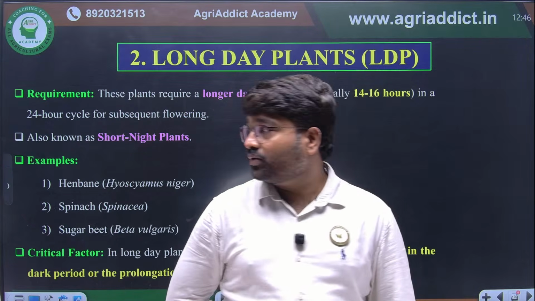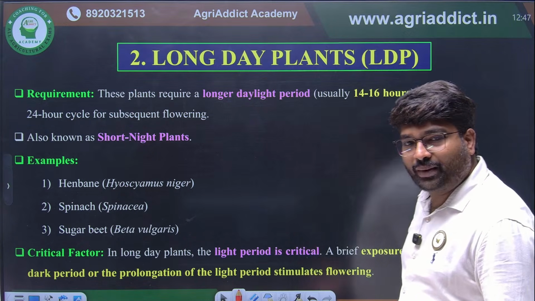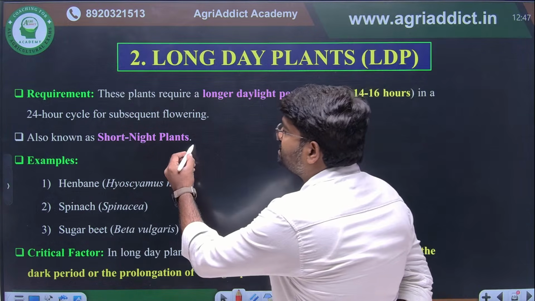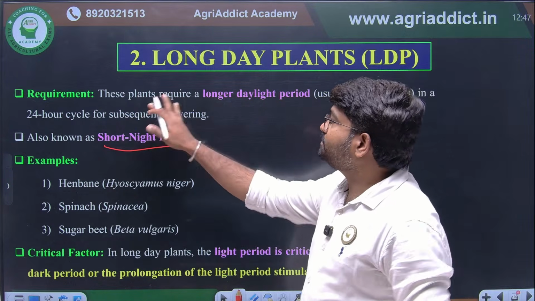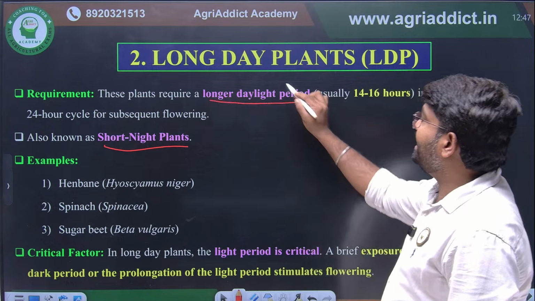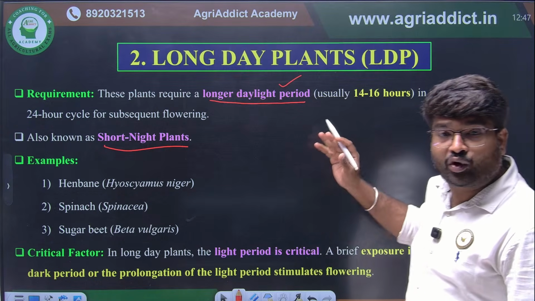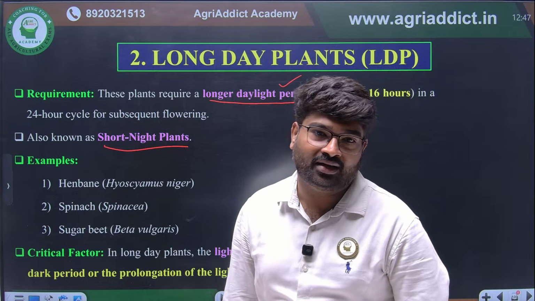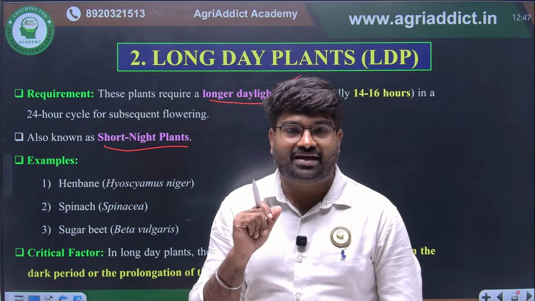Next, we are going to see about long day plants. Long day plants we can also call short night plants. The requirement, if you see, is that these plants require a long daylight period. The daylight period should be long, usually 14 to 16 hours of long day condition is required.